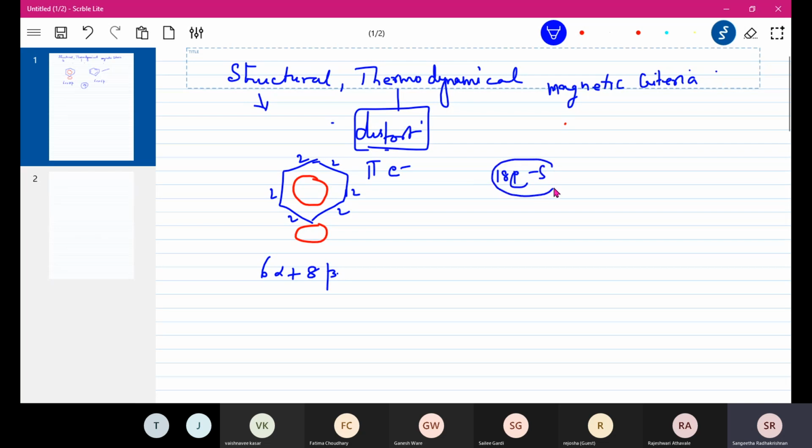Out of these electrons, when we are talking of benzene, we talk only about the 6 pi electrons. So we are reducing the system from an 18 electron system to a 6 electron system. Whenever we are talking of benzene, we are talking about a 6 electron system. And these are some of the conventions that we need to remember.